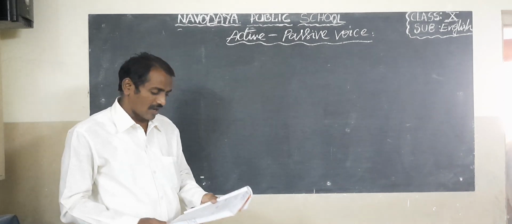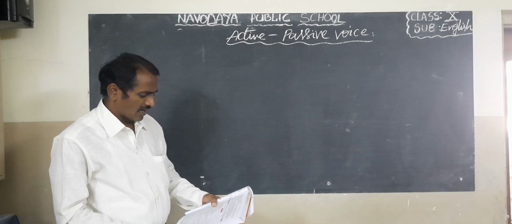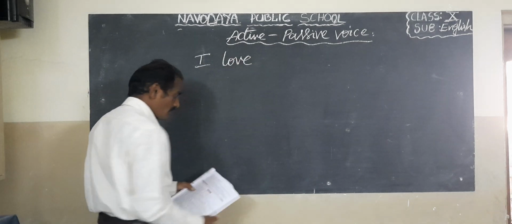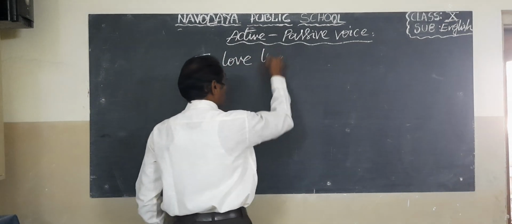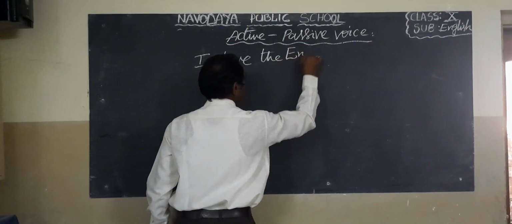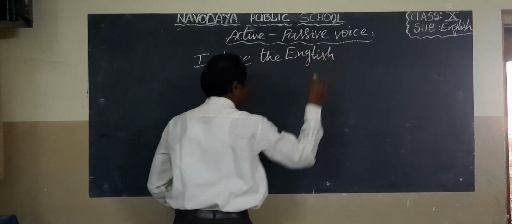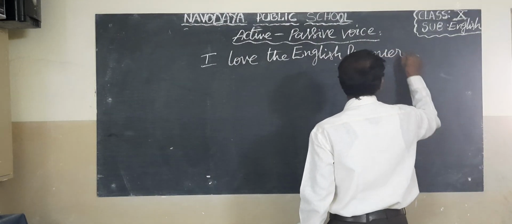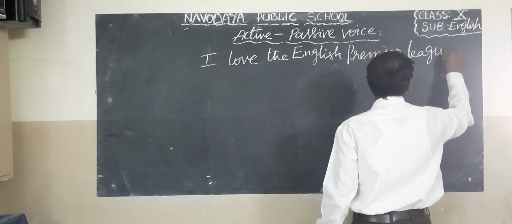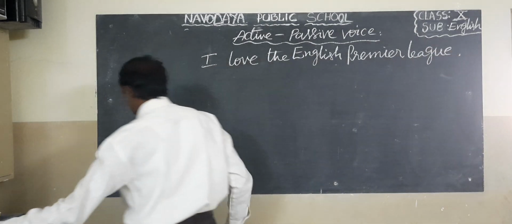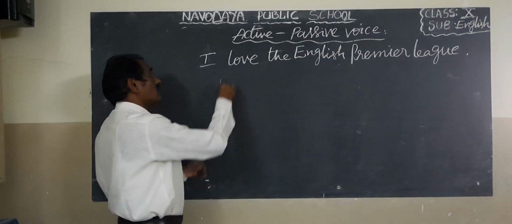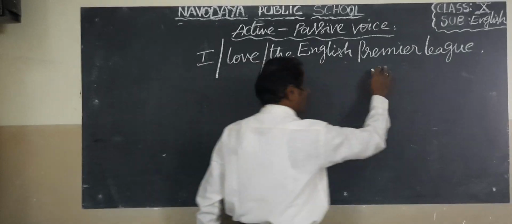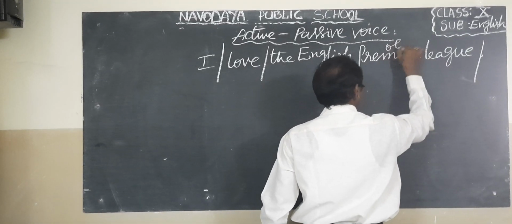First example: I love the English Premier League. Children, see that in this example, "I" is the subject, "love" is the verb, and "the English Premier League" is the object.